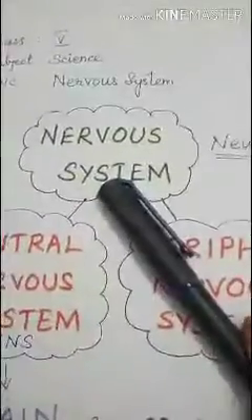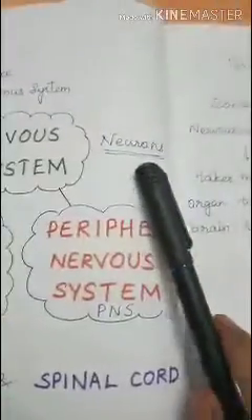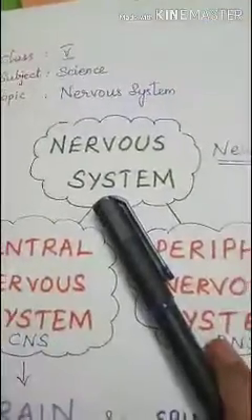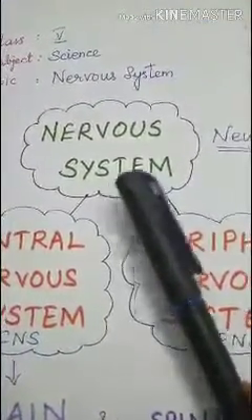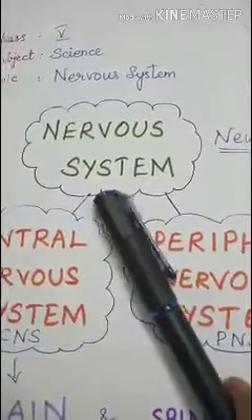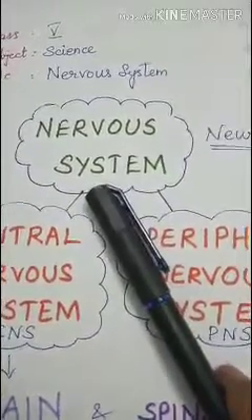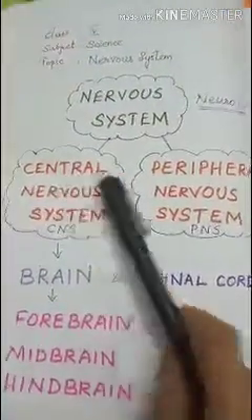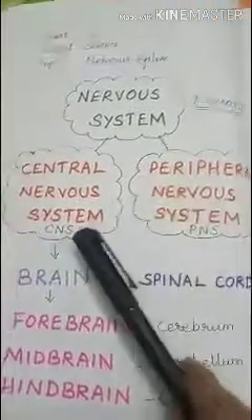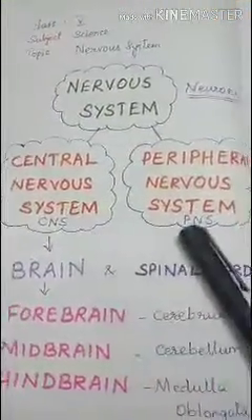So, the nervous system. The nervous system has neurons. The main role of the nervous system is to pass messages all over the body and get messages from the body, and also to control the parts of the body. It has two types: one is central and another is peripheral. Shortly, you can say CNS and PNS.